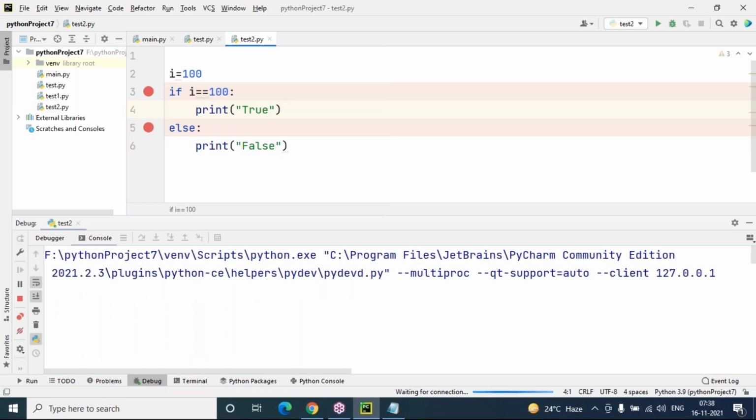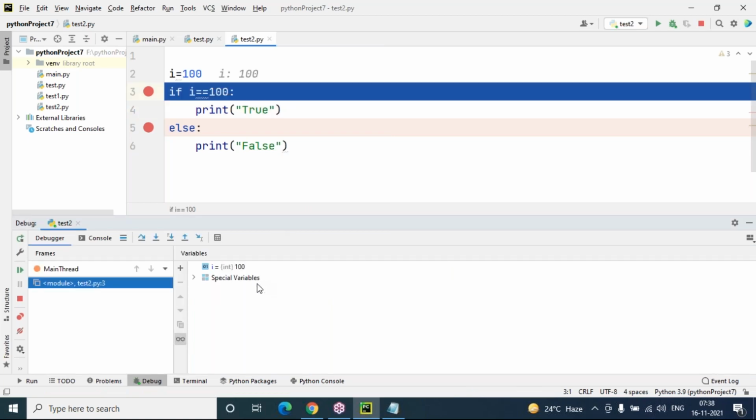You can click on debug, and the next step is to just wait for a few seconds. Once the debugger window has started, you can keep pressing function key plus F8, so that you can trace your program line by line and see what's happening internally.